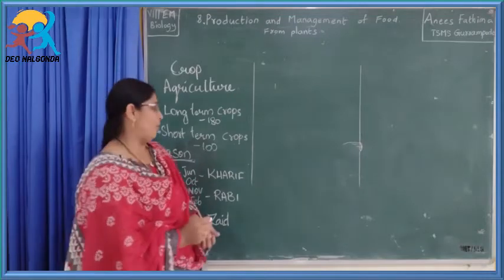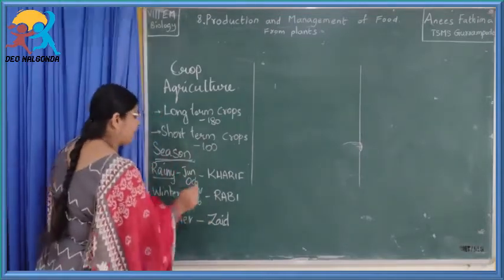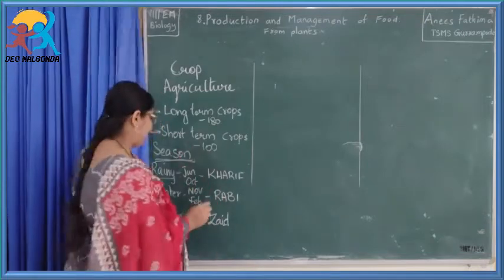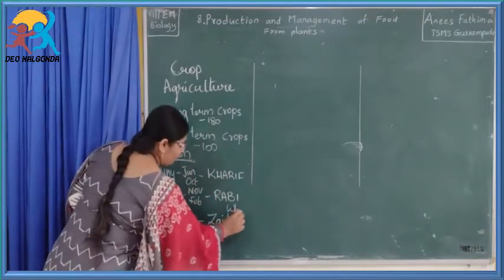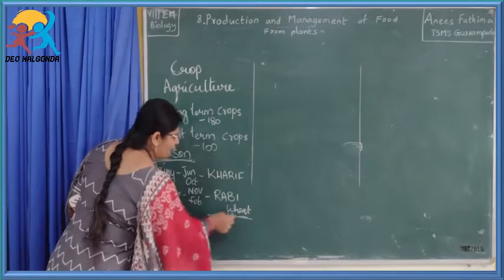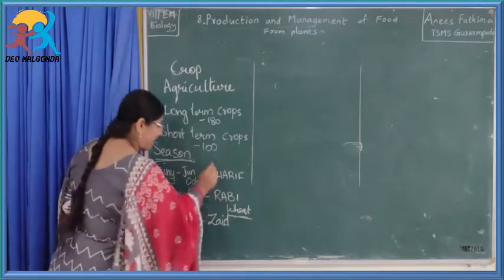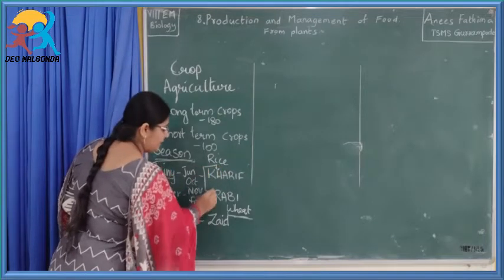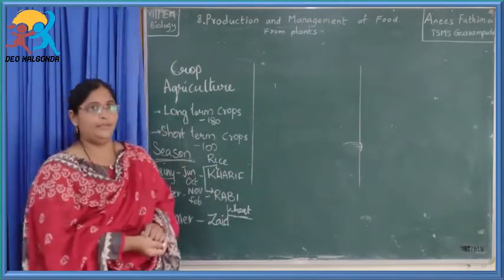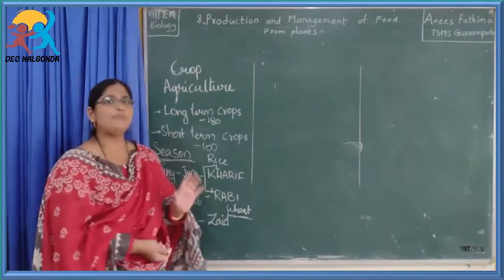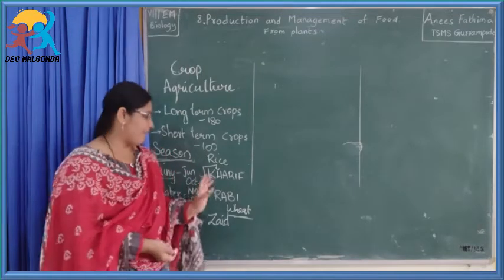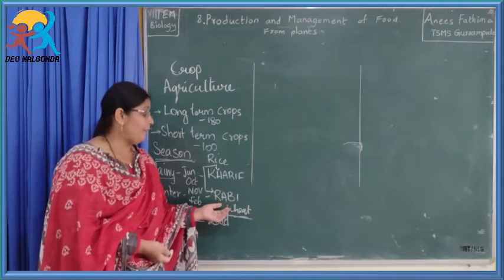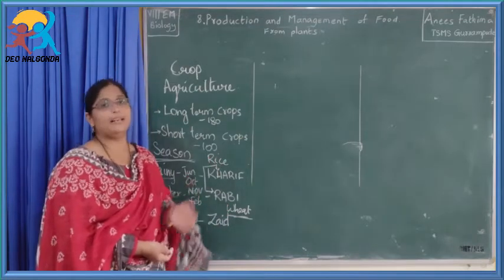Okay children, now why are some crops grown during a particular season itself? For example, you take wheat. Wheat is grown only during the Rabi season, whereas rice is grown both in the Kharif season as well as the Rabi season. So like that, some crops are grown specifically in one season itself. What might be the reason? What will happen if wheat is grown during the Kharif season?